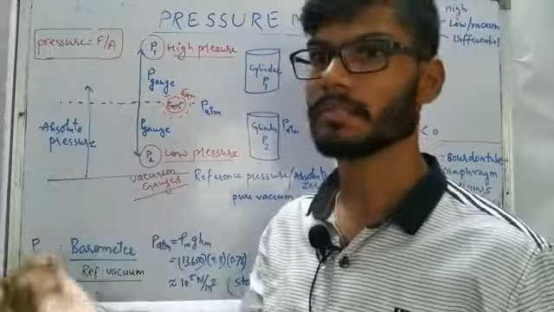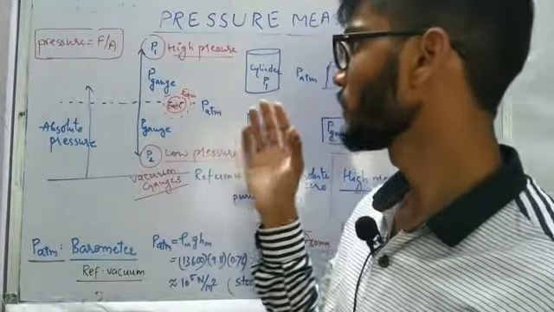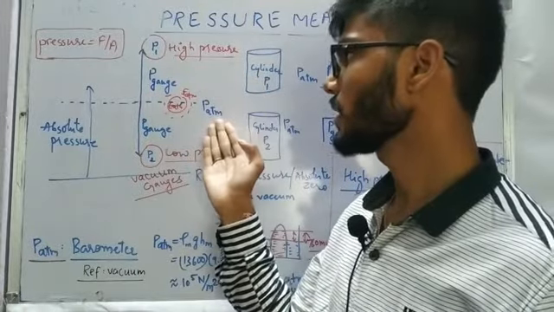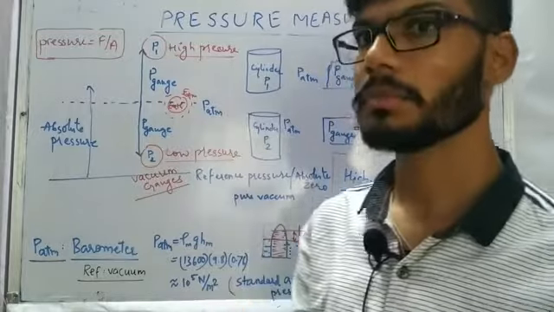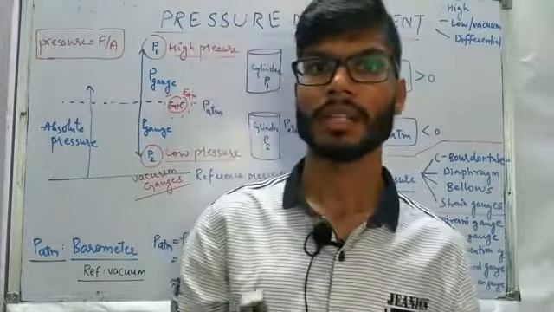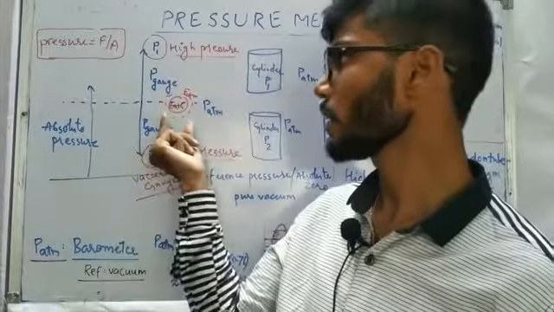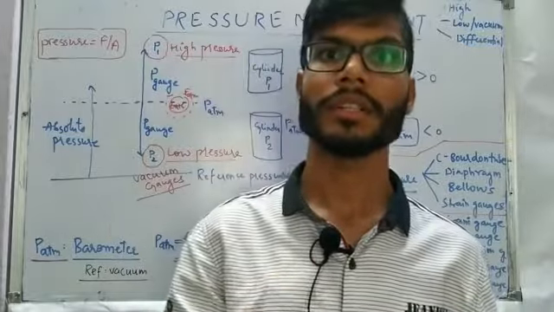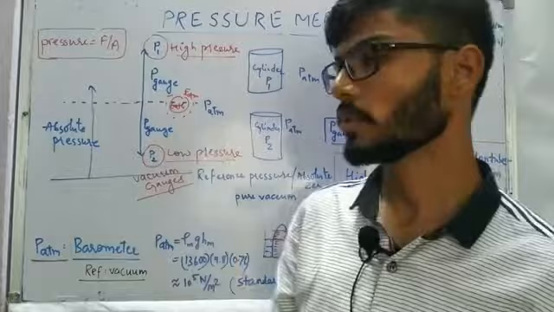Pressure is nothing but force per unit area. Now if we are talking about high pressure or low pressure, in that case we are going to take the reference as atmospheric pressure. And what does atmospheric pressure mean? The atmosphere of the earth applies force on the surface area of the earth. That force per unit area of the surface is given as atmospheric pressure.